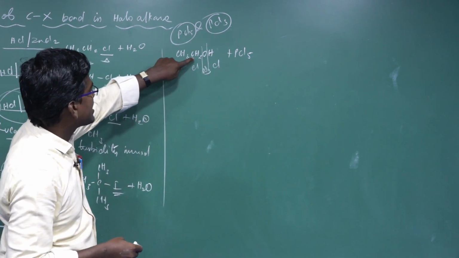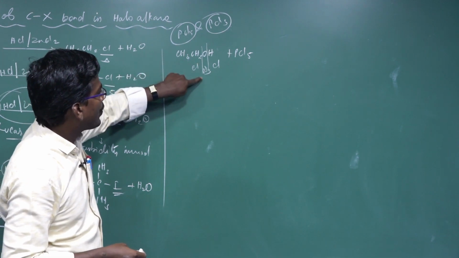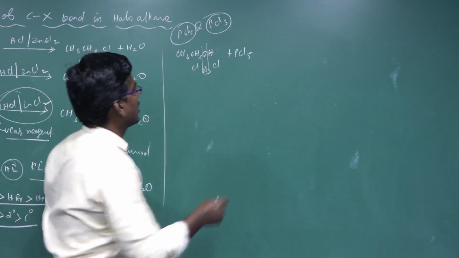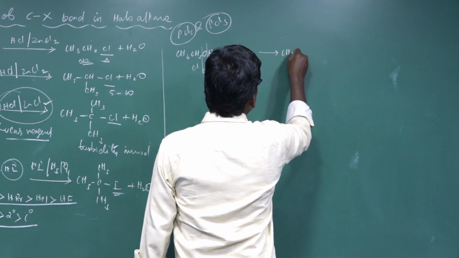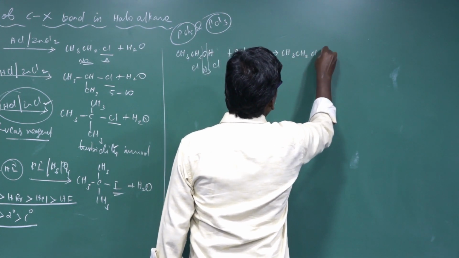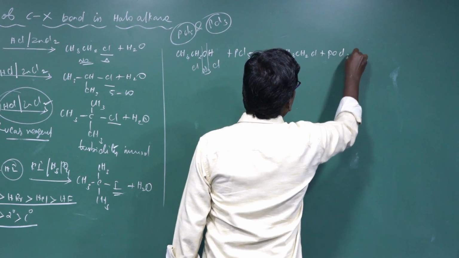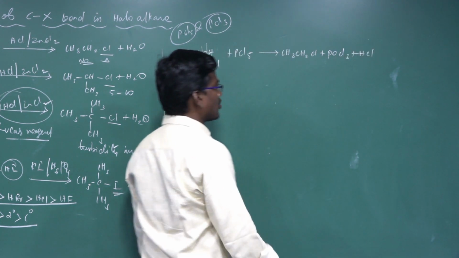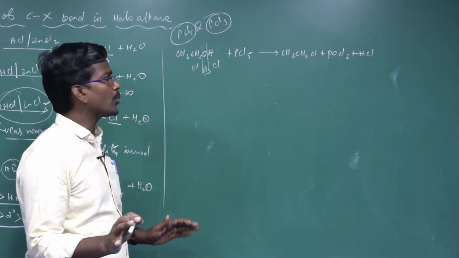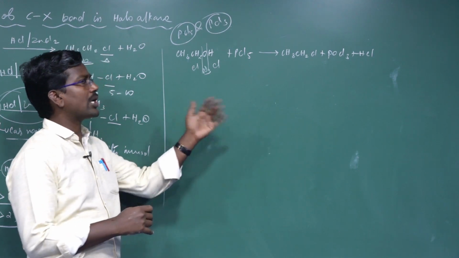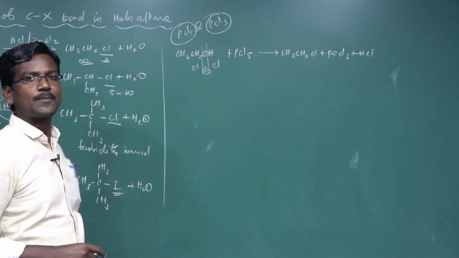So CH3CH2Cl, POCl3, HCl. So it gives CH3CH2Cl plus POCl3 plus HCl, hydrochloric acid removed. This is the general method of preparation: an alkyl alcohol can be converted to alkyl halide by treating it with phosphorus pentachloride.